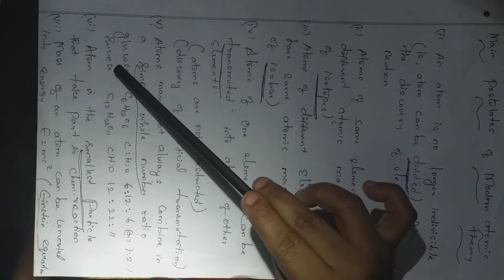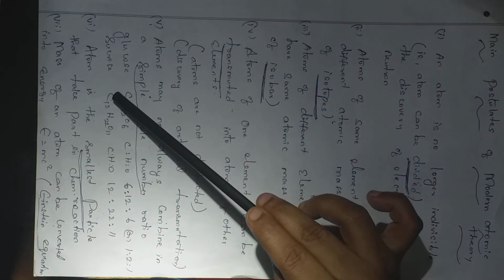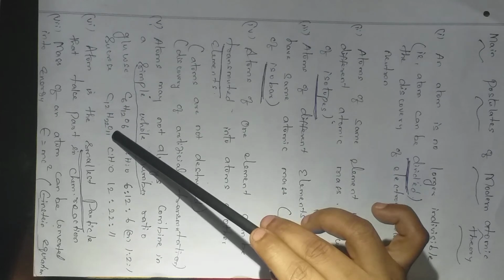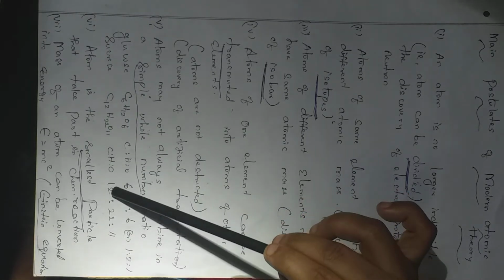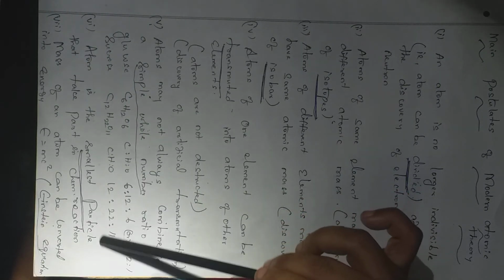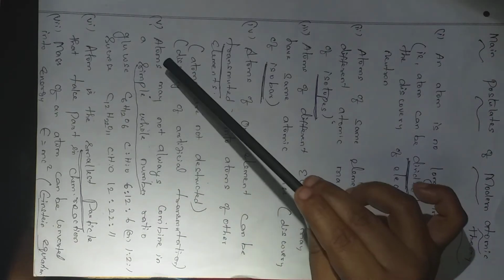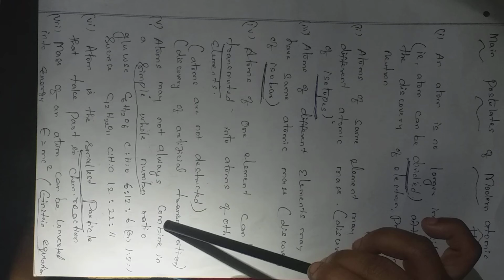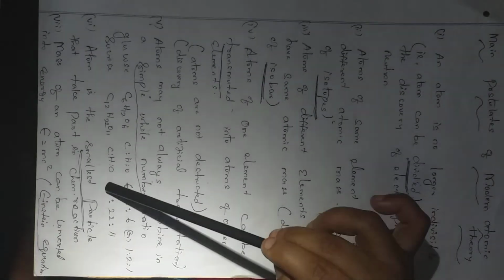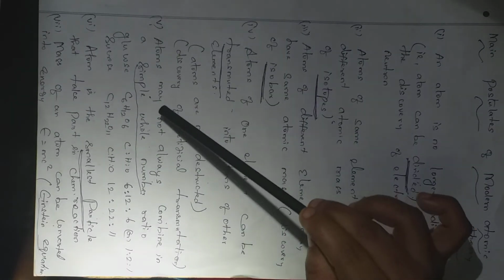Another example, sucrose: the same atoms are present, carbon, hydrogen, oxygen, but the ratio is 12:22:11. We cannot get a simple whole number ratio. So the same point is given as the explanation: atoms may not always combine in a simple whole number ratio. Here it is 1:2:1, but we cannot say that here. This is the meaning of that point.